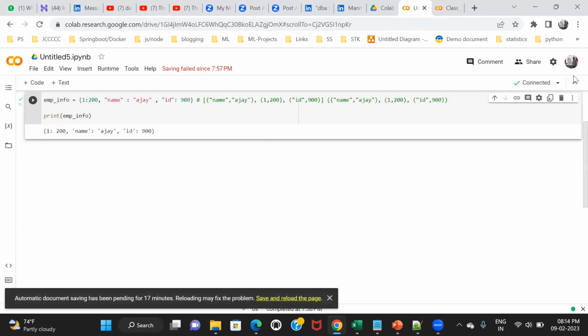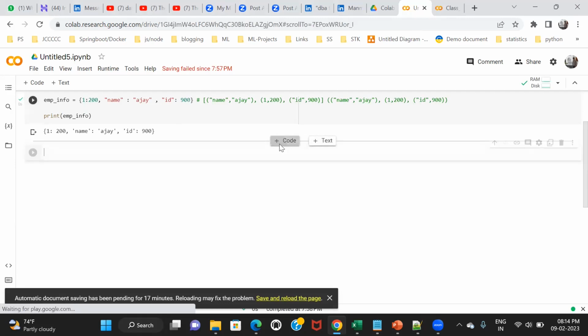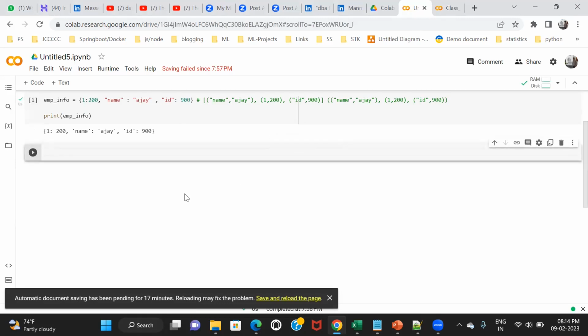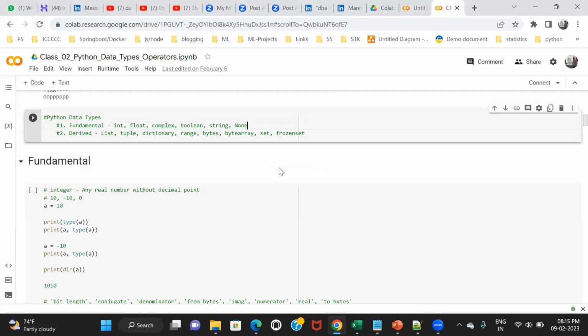Okay. So there's one approach where I can create multiple variables. For example, student 1 marks, student 2 marks, student 3 marks, like this. But it is not feasible. I have already discussed this example. Because let's suppose you have 100 students, then you have to create 100 variables to store the 100 data. Let's suppose you have 200 students, then you have to create 200 variables. So fundamental will not fit here. Fundamental data types fit in situations where you have to manage a single data. There they fit very well.